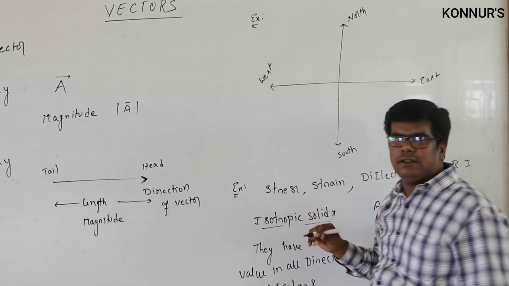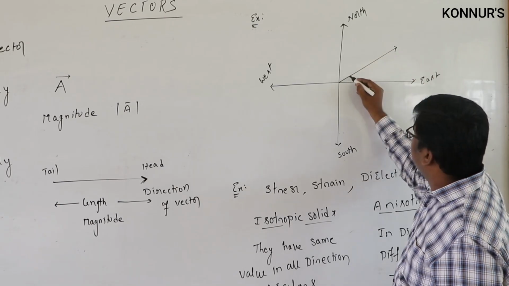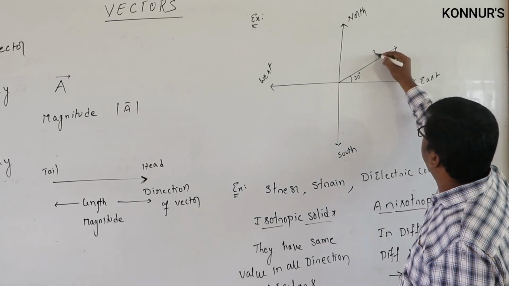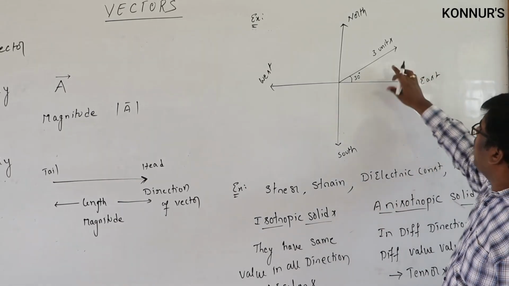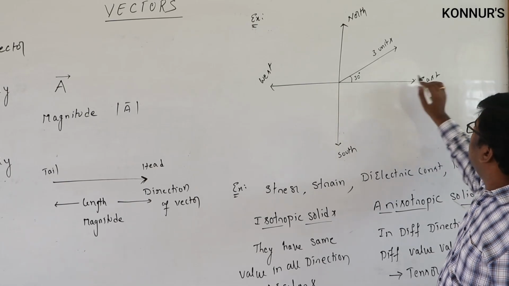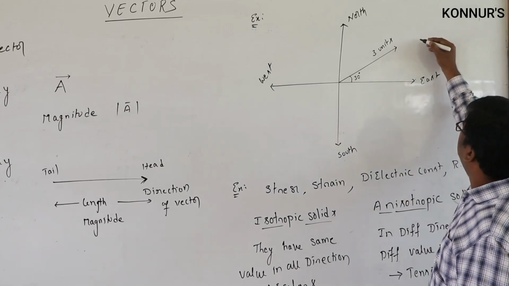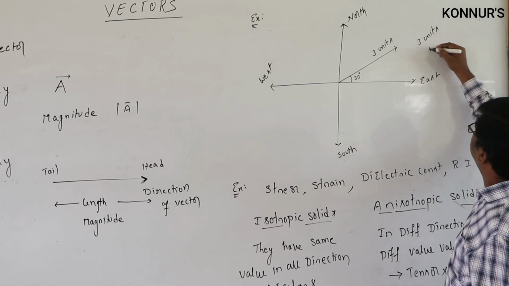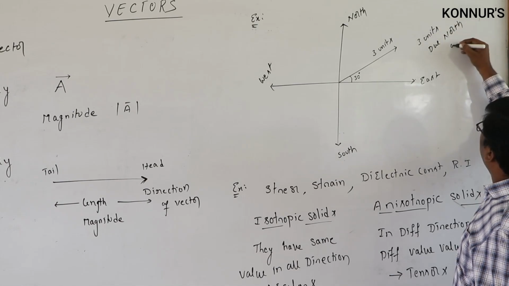If you want to represent the direction of a vector, let us suppose here one vector is there, which makes an angle of 30 degrees with east, and it has 3 units. Then we can say this type of vector has magnitude 3 units and direction 30 degrees due north of east. 3 units, direction is due north of east.